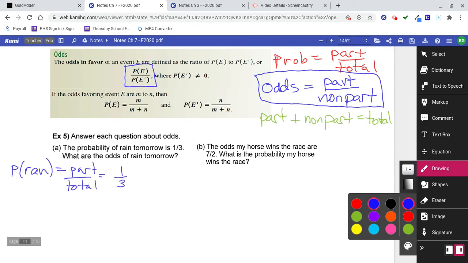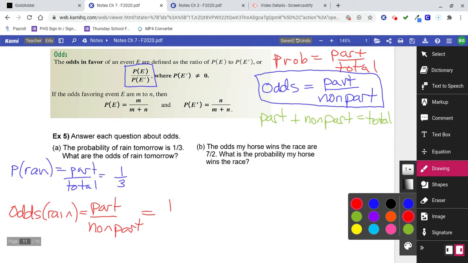But they want the odds of rain. And I'm telling you that's part over non-part. The part, we already know, is 1. They gave it to us. If you know part over total is 1/3, then you know the part is 1.